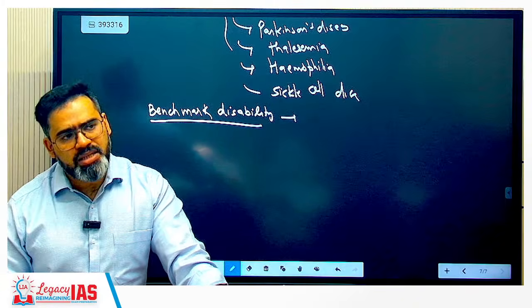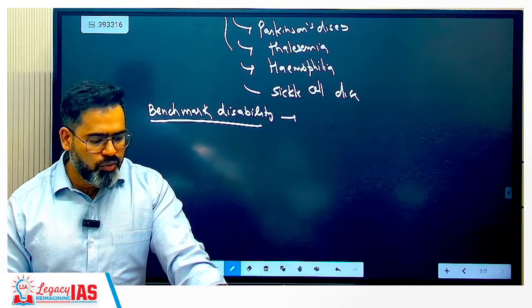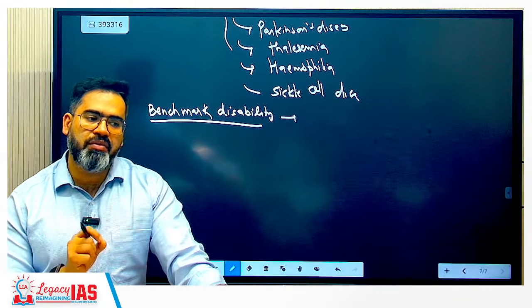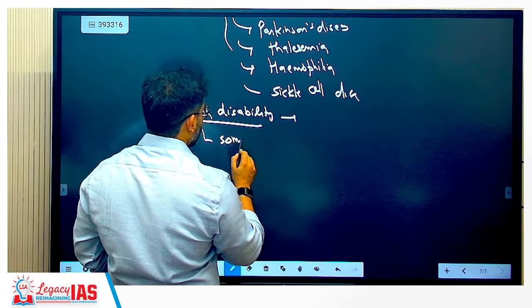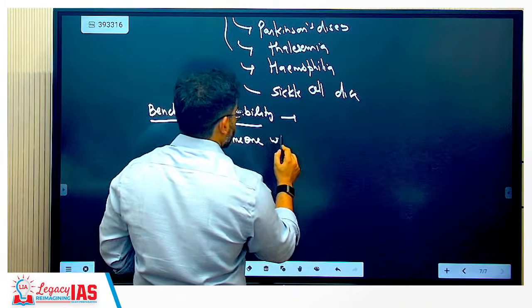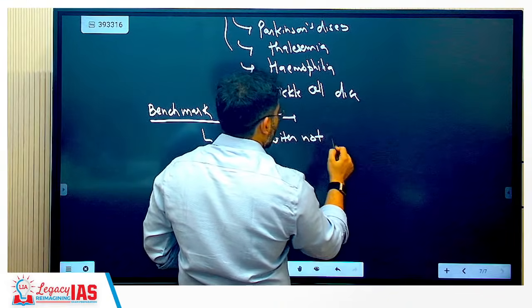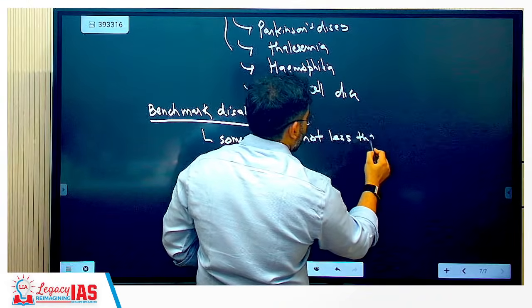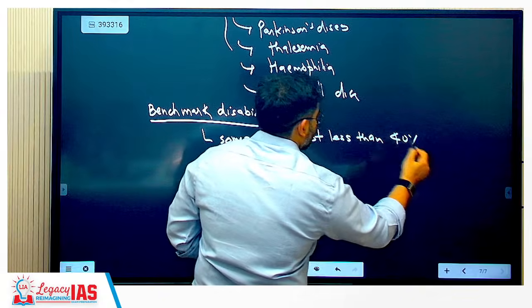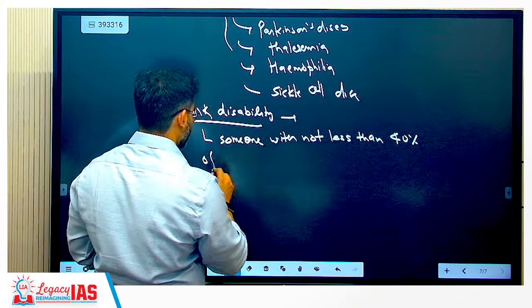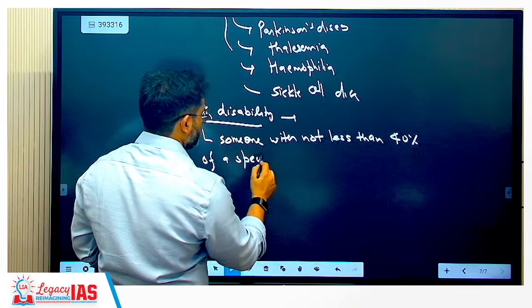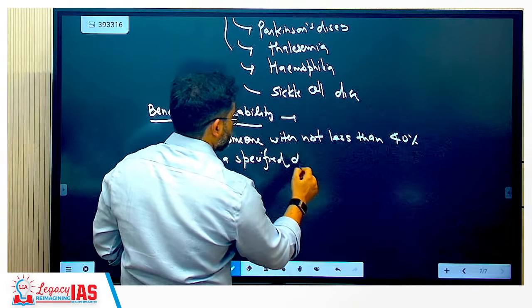Benchmark disability means someone with not less than 40% of a specified disability.